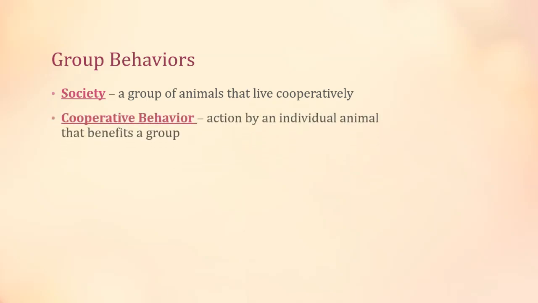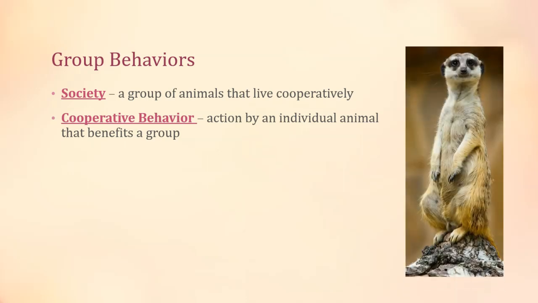There are also many behavioral adaptations that organisms have that benefit a group. Many organisms live with other organisms so they can help and protect one another. They live in a society, which is a group of animals that live cooperatively, helping each other. Cooperative behavior is an action by an individual animal that benefits the whole group. For example, meerkat societies have an individual who will watch out for predators while the other meerkats sleep. If they discover a predator, they will yell out or make a noise that will alert everyone else that they need to go hide or prepare for a predator.